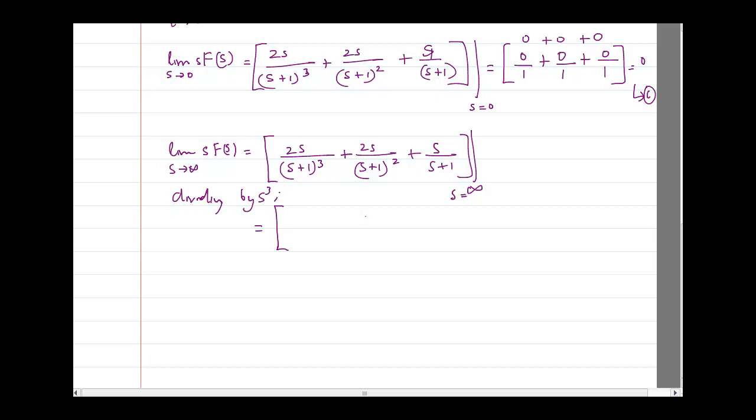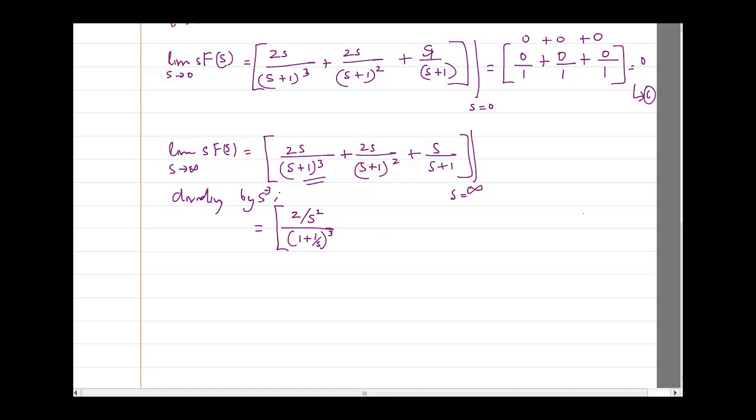Okay, if I am going to divide it by s cube. So again I am telling you why I divided by s cube: because I have seen the highest power is going to be s plus 1 the whole cube, which is going to give me somewhere s cube. So that's why I have divided by s cube, dividing the numerator and denominator, sorry. So if I divide, then I will get 2 divided by s square, divided by this one. If I take it inside, I will get 1 plus 1 by s the whole cube.